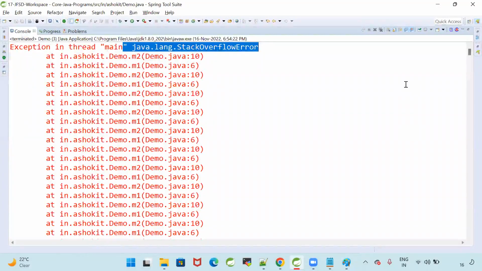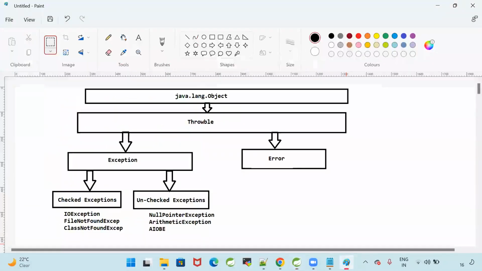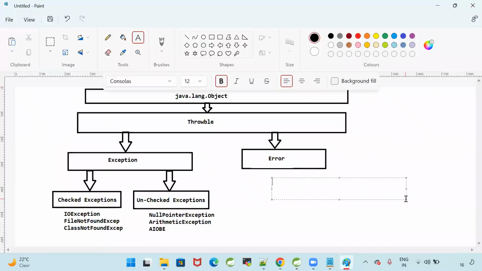It will never come out. So it will give Stack Overflow error. So this is one of the examples for the error. What is that error? Stack Overflow error.